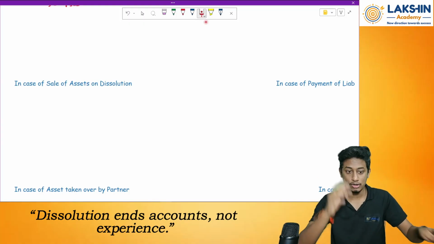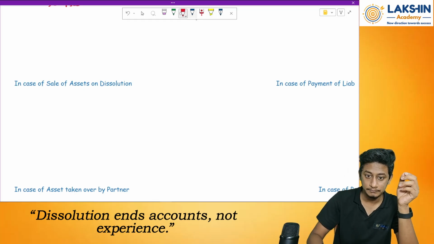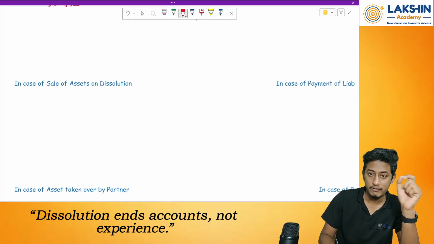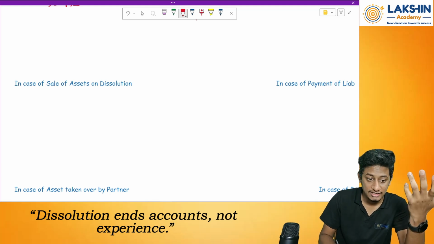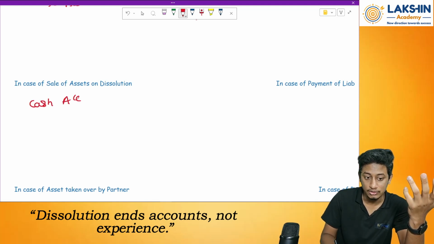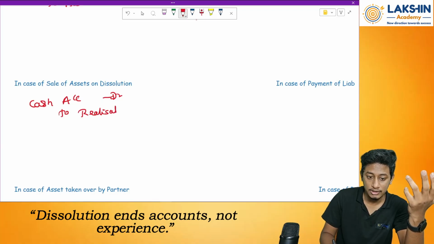So now what to do? Whatever assets I have, these are sold. Whenever I sell the asset, I receive what? I receive cash. So cash account debited to what? To the realization account.